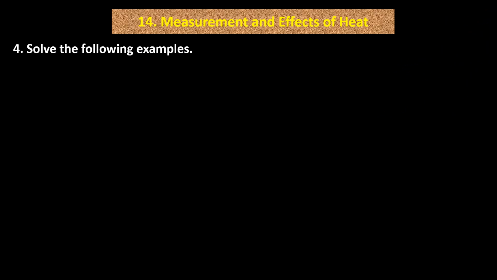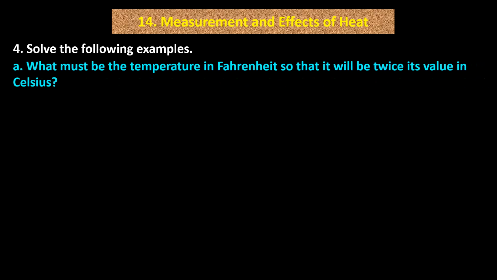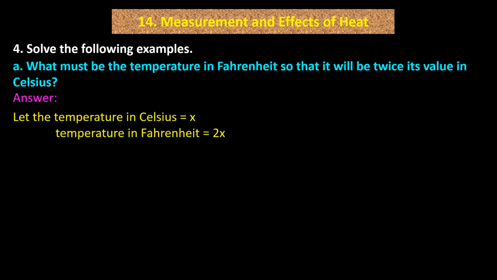Question number 4. Solve the following examples. A. What must be the temperature in Fahrenheit so that it will be twice its value in Celsius? Answer. Let the temperature in Celsius equal x. Temperature in Fahrenheit equals 2x.